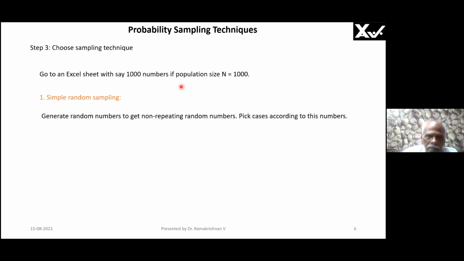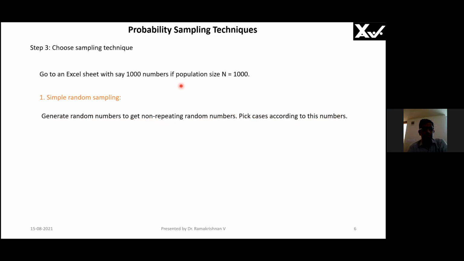First of all, I select, give me one number, please, 1 to 1,000. Give me any one number. 600. Okay. Now I will take the 600th event or 600th object or 600th process, and then I will do the survey. Now please give me another random number between 1 and 1,000 but not 600. Tell me a number. 400. That's all. You have given a number which is not 600.